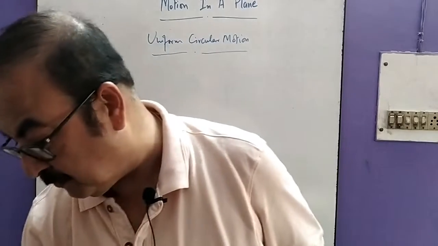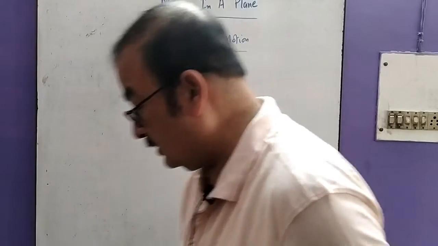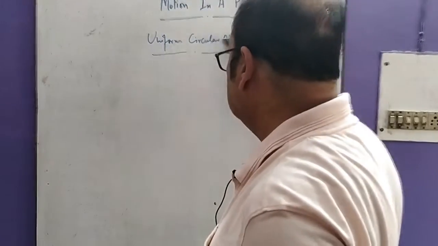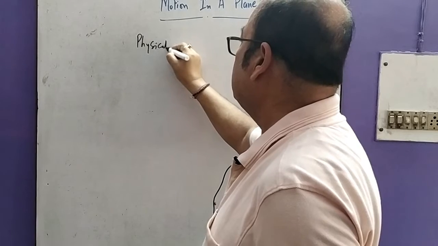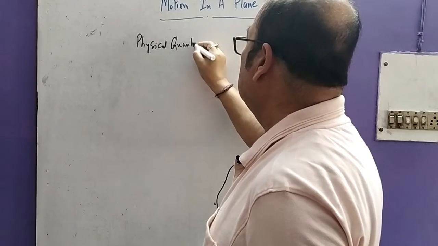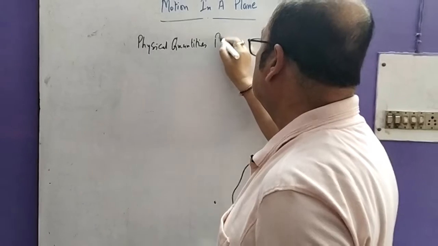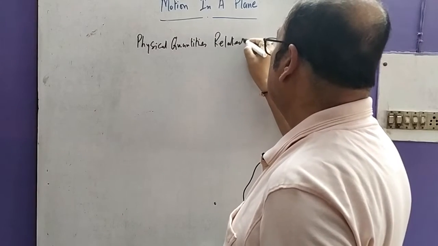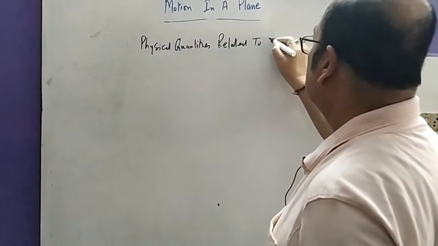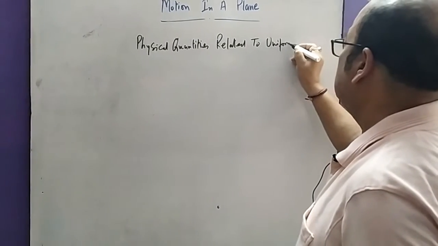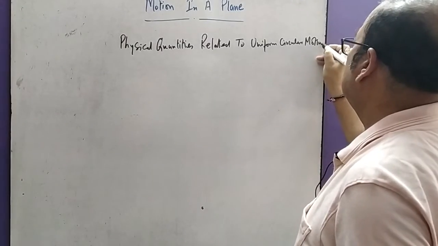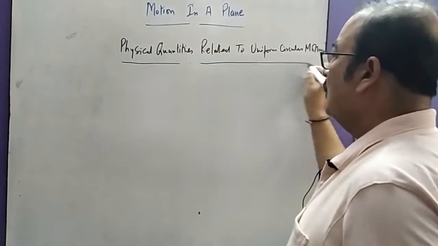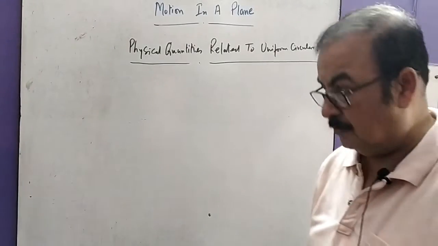Anyway, let us move to some physical quantities related to, or associated with, uniform circular motion.